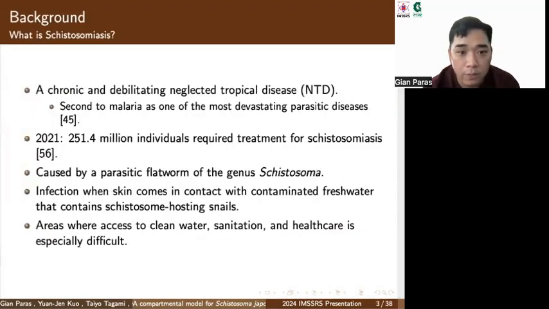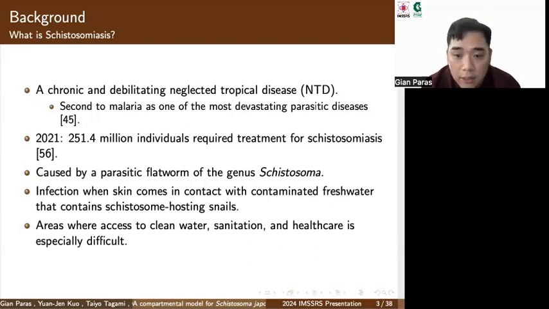Our research will be focusing on schistosomiasis. Schistosomiasis is a chronic and debilitating neglected tropical disease, or NTD, which is second only to malaria as one of the most devastating parasitic diseases. In 2021, it was estimated that 251.4 million individuals require treatment for schistosomiasis.